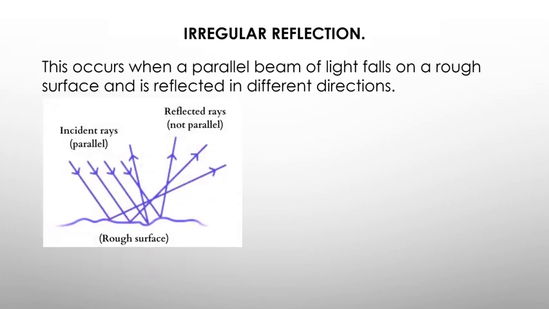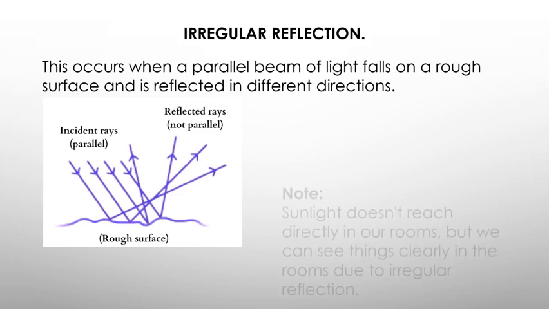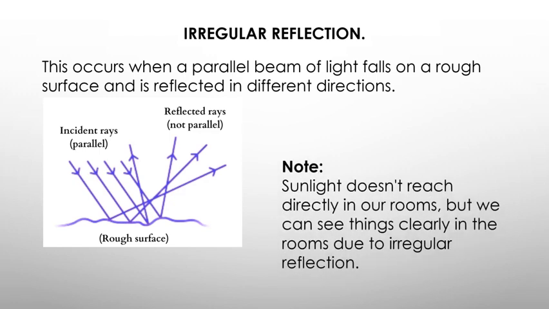If you look at the illustration here, this is a parallel beam of light which falls onto the surface. But upon reaching the surface, take for example a rough wall, the rays tend to be reflected in different directions. In brief, they are not parallel as they are reflected. So that is basically what irregular reflection is all about.